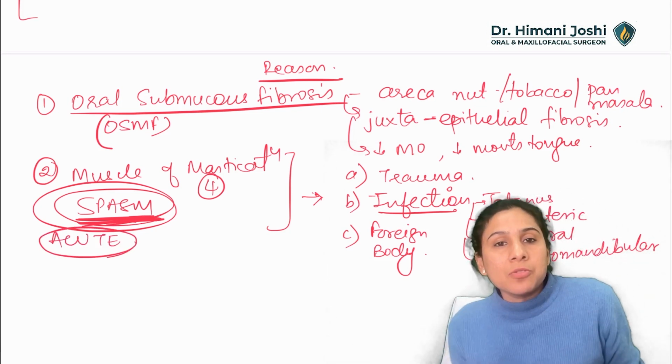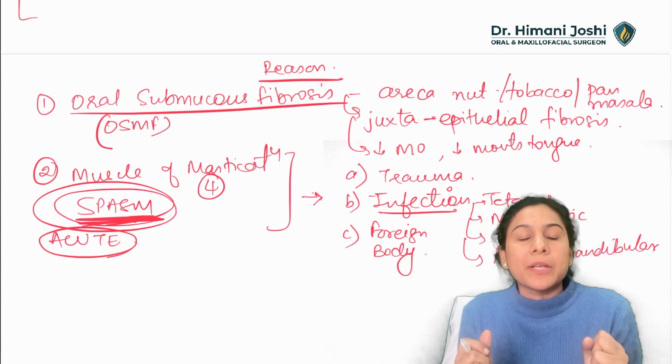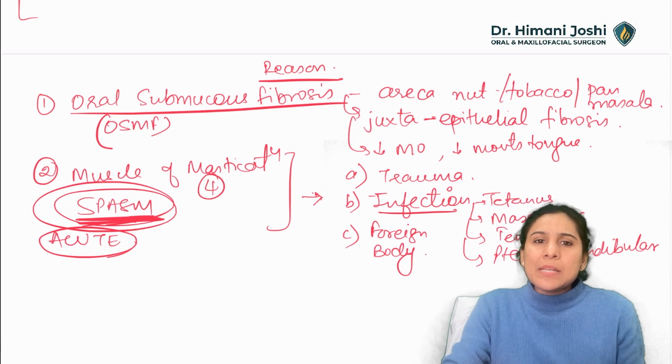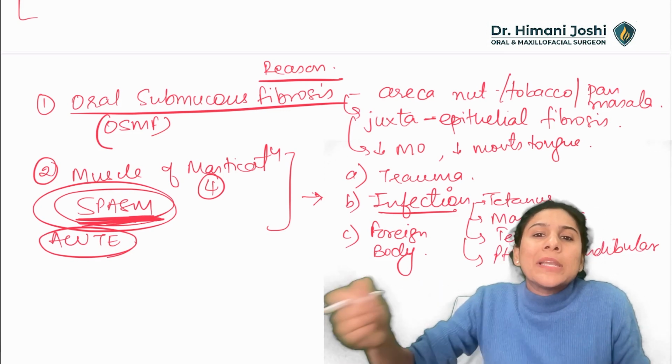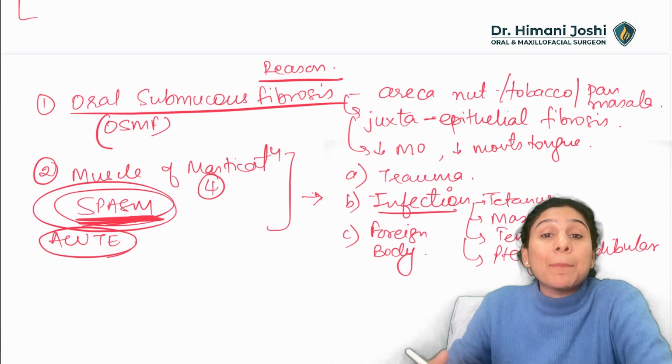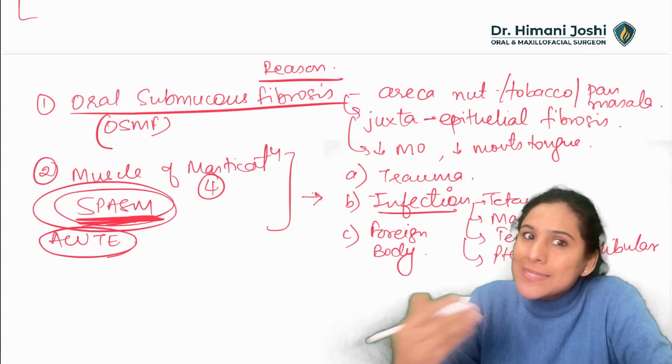3 days back he was normal. Now suddenly in 3 days his mouth opening is reduced. Will that happen with OSMF? No. In OSMF it will happen slowly. Whereas in muscle spasm, it will happen acutely, quickly. So that's the second reason.